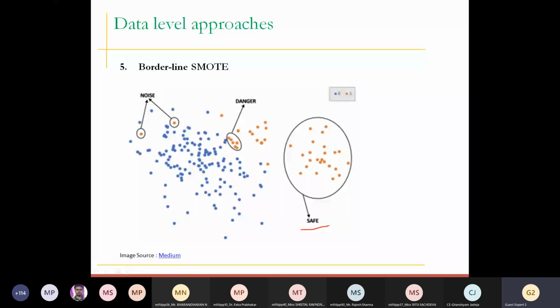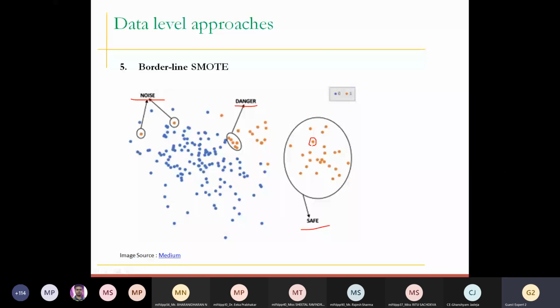Looking at the name, safe means a particular point which has no majority class samples nearby. These are the minority class samples, and they have few or near zero neighbors with majority class labels. So all these points are safe points.